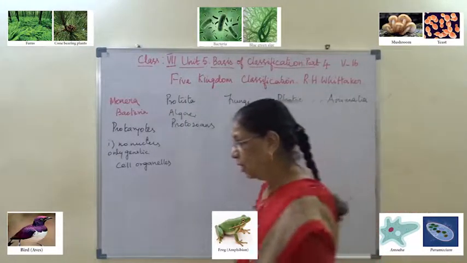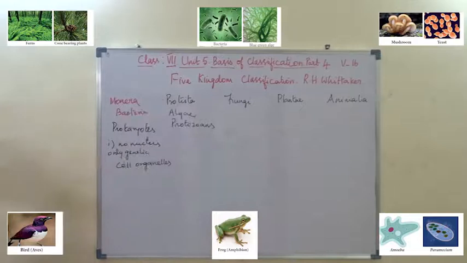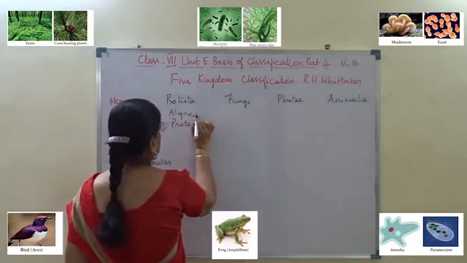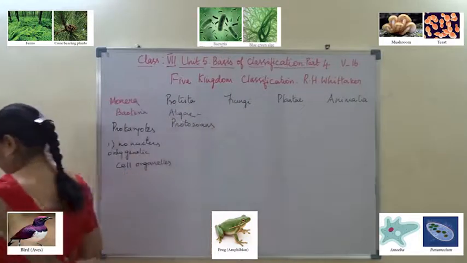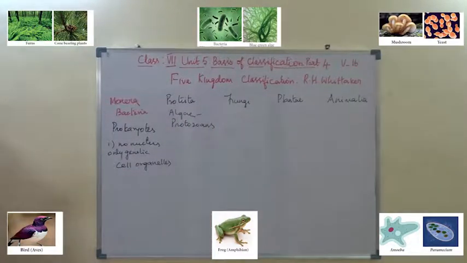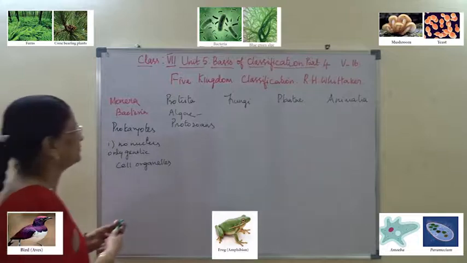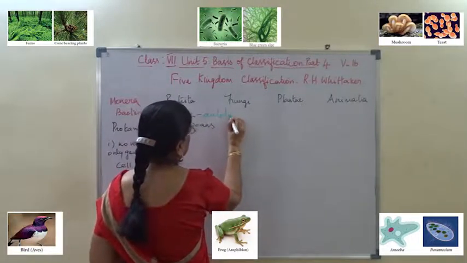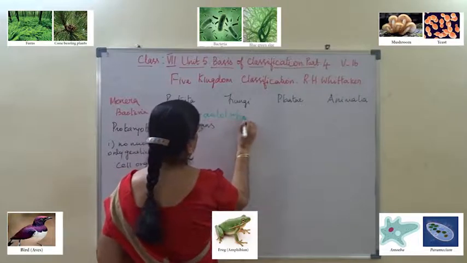So they are autotrophs. Algae are autotrophs, they can prepare their own food.